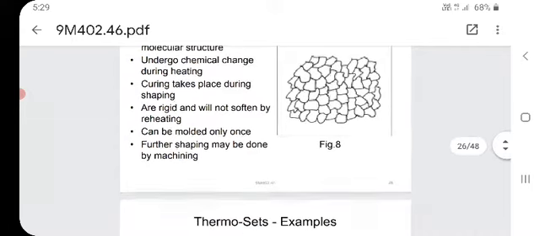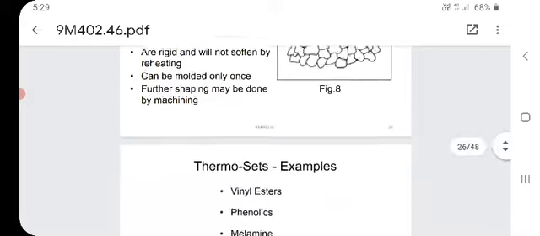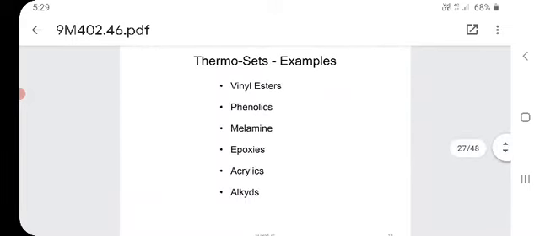They can be molded only once, and they are not suitable for recycling. Further shaping may be done by machining. Examples of thermosets are vinyl esters, phenolics, melamine, epoxies, acrylics and alkyds. These are the examples of thermosets.